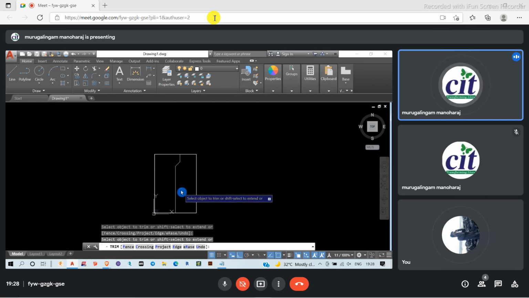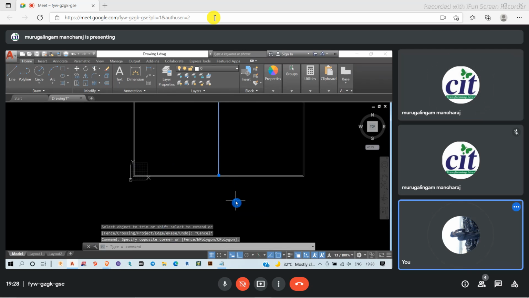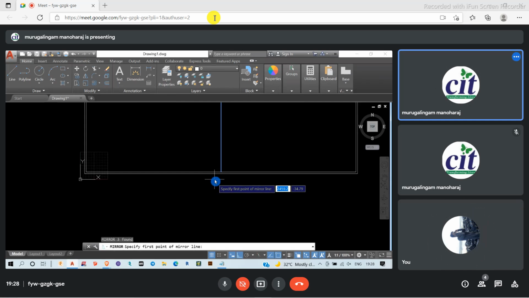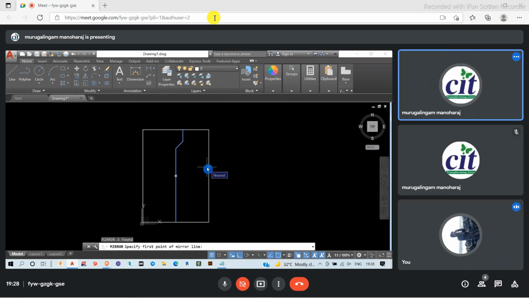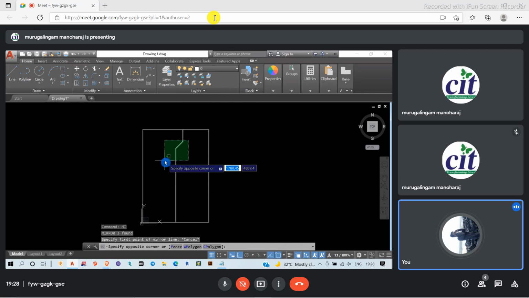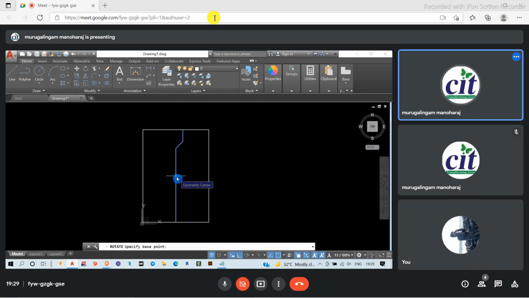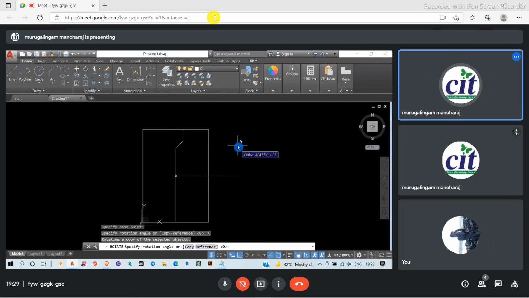So for that, I'm going to select this portion and see if I'm able to mirror this one. It's not possible to mirror this one. What I have to do is rotate this portion, then only it will mirror. Selecting this one and rotating it, putting the center point here, and making sure I click on the copy option.